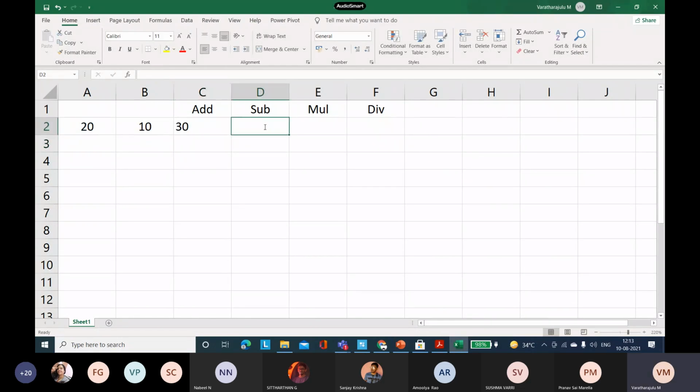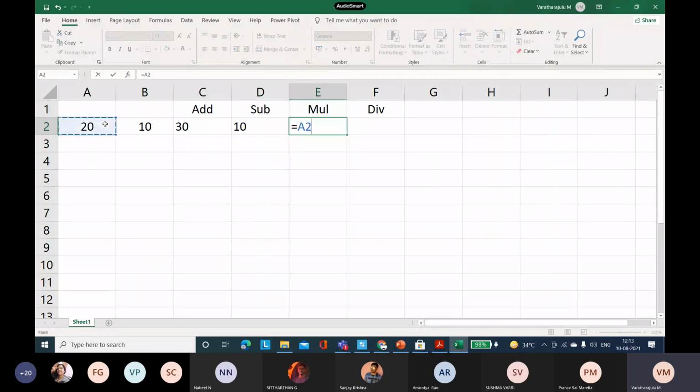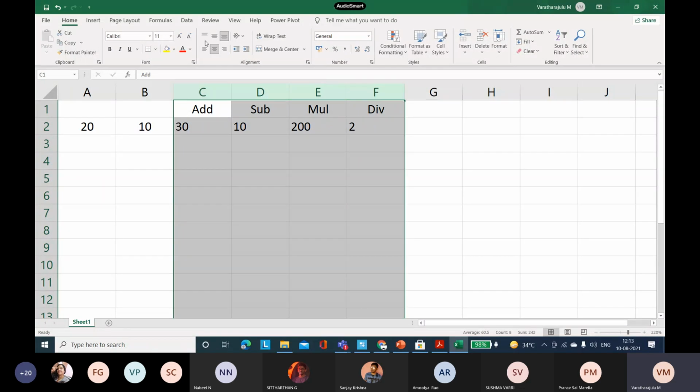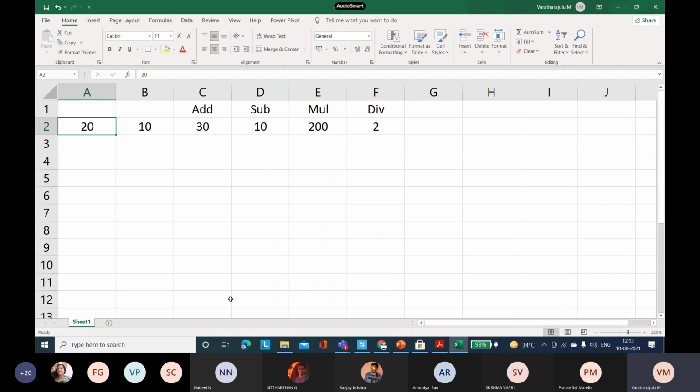In a similar fashion we can do multiplication and subtraction. We can do wonders with Excel. Now again I'm doing a central alignment. See, now I can do any iterations.